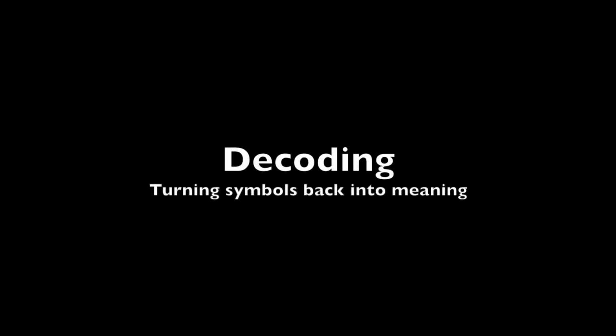A channel is what a source uses to send a message through, and the receiver is the target of the message. It's the person who the source wants to stimulate meaning in. Then the receiver decodes the message, which is the reverse process to encoding, therefore turning symbols back into meaning. Then the receiver gives feedback. These are messages sent back to the source about the original message.